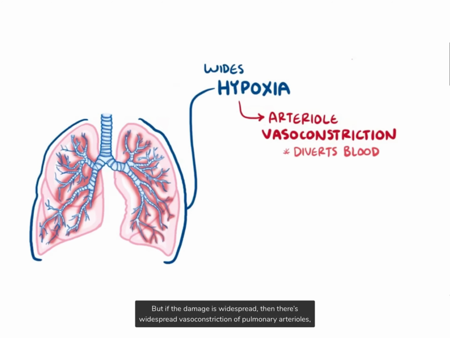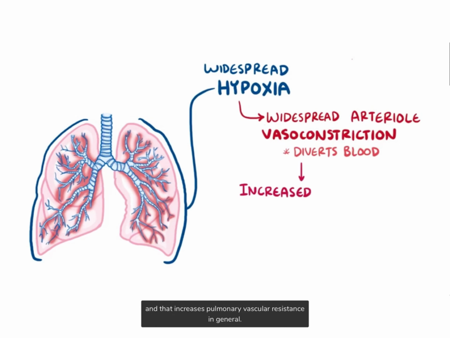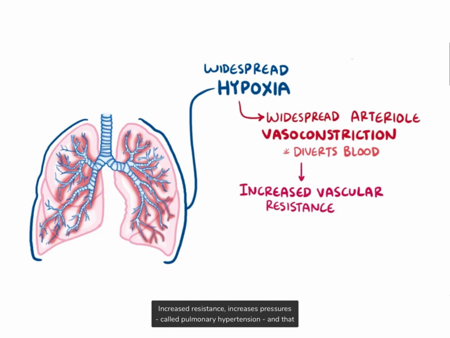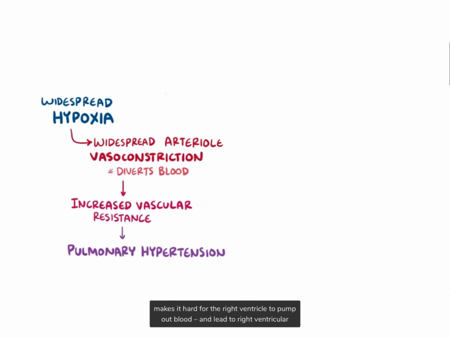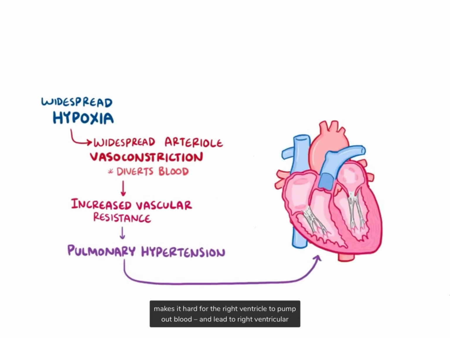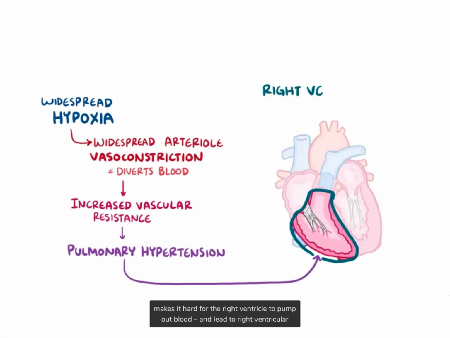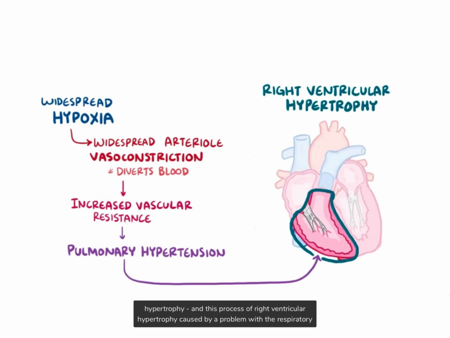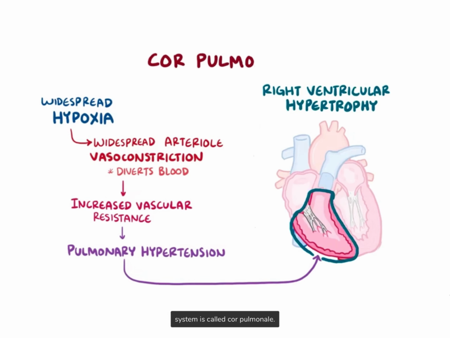But if the damage is widespread, then there's widespread vasoconstriction of pulmonary arterioles, and that increases pulmonary vascular resistance in general. When you increase resistance, you increase pressures, and in the lungs, this is called pulmonary hypertension, and that makes it hard for the right ventricle of the heart to pump out blood, and this can lead to right ventricular hypertrophy. And this whole process of right ventricular hypertrophy caused by a problem with the respiratory system is called cor pulmonale.